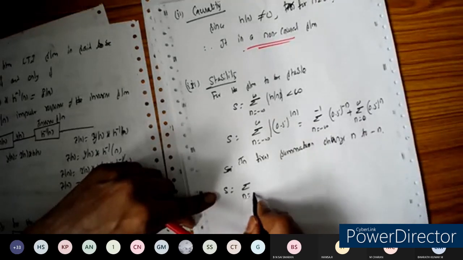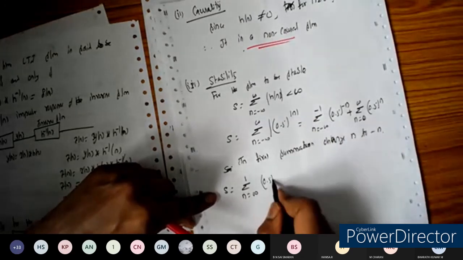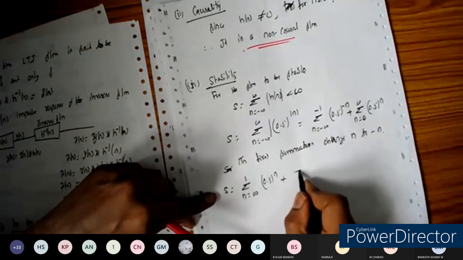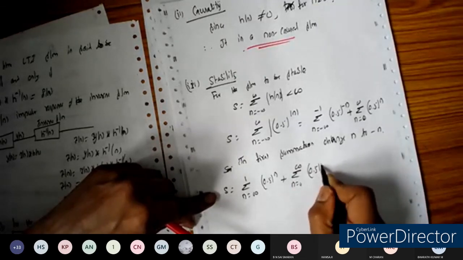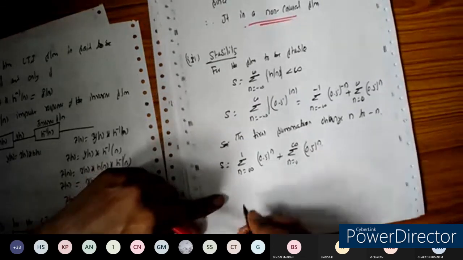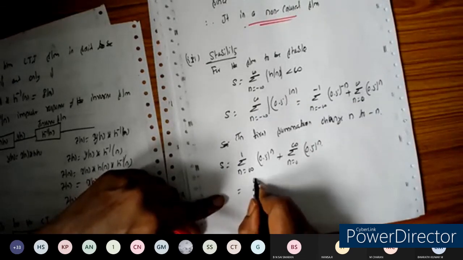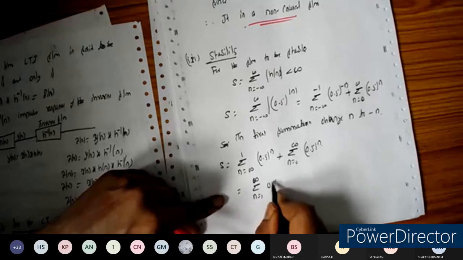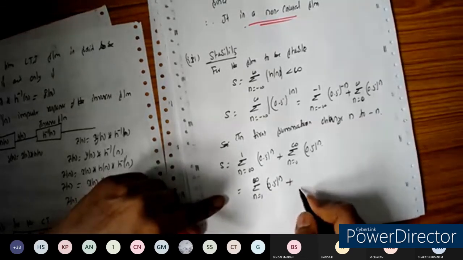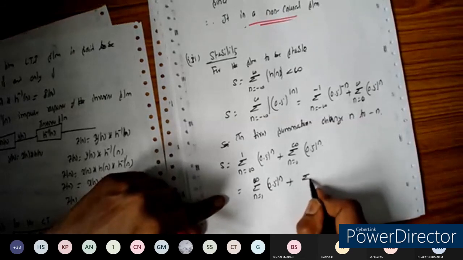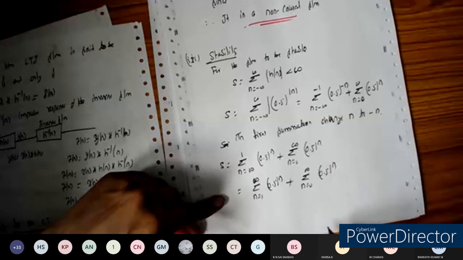This becomes the summation n equals 1 to infinity of 0.5 to the power of n, plus the second summation n equals 0 to infinity of 0.5 to the power of n, which remains the same.